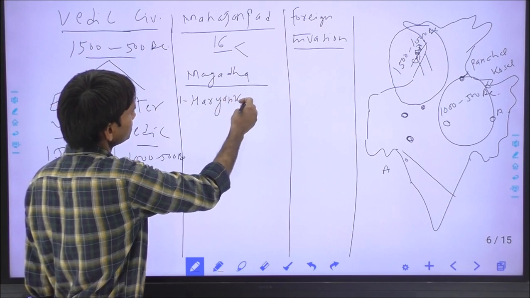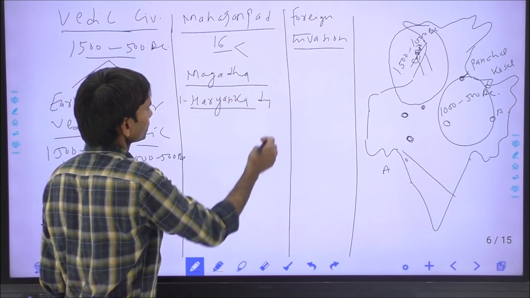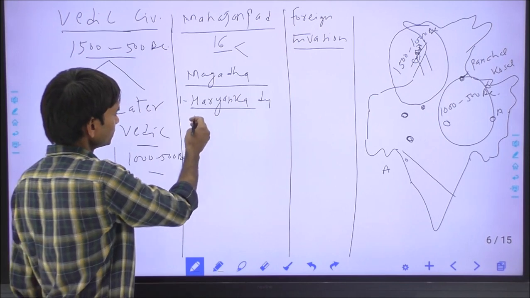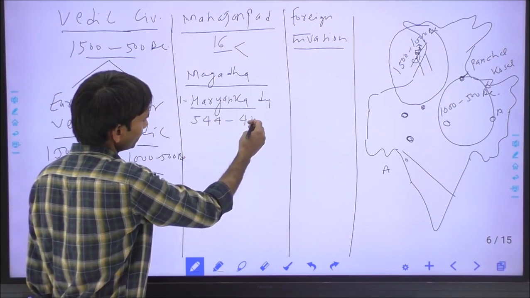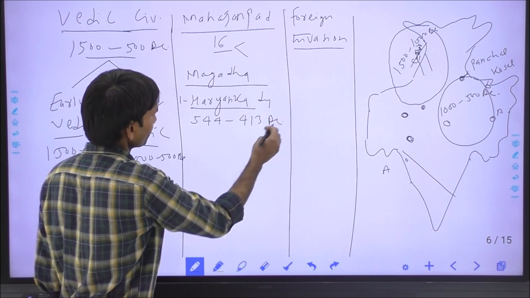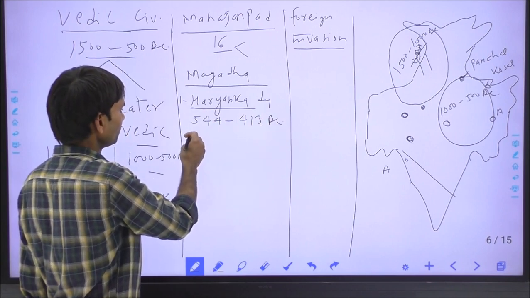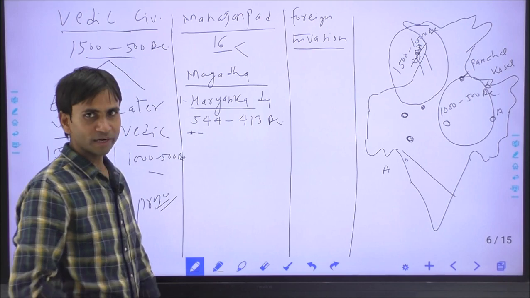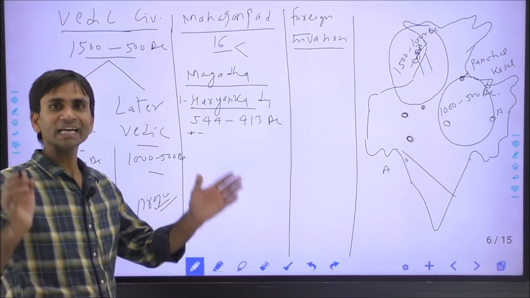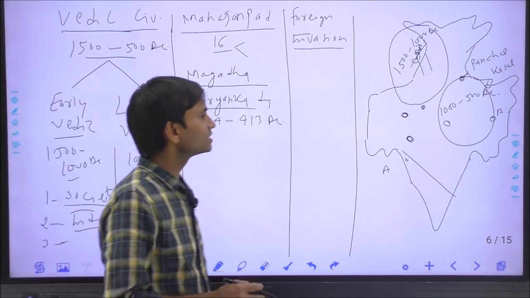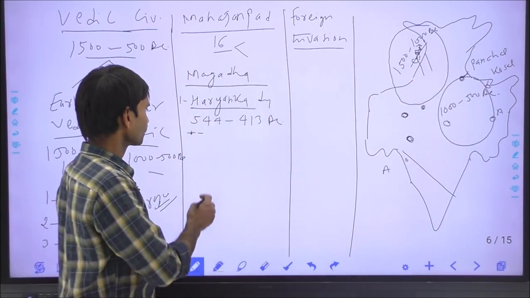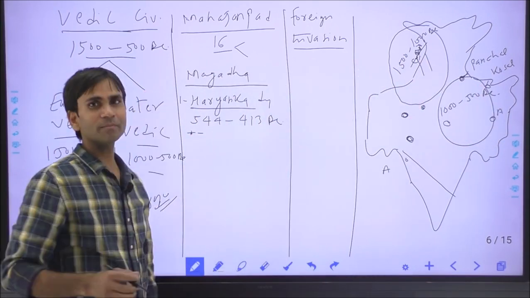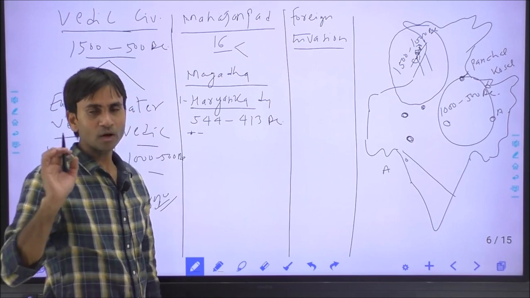Haryank dynasty was the first which ruled from the Magad during 554 to 413 BC. This was the Bimbisar, the first ruler who founded the Haryank dynasty and made Giriraj or Rajgir as its first capital, now in Nalanda district of Bihar, and who was succeeded by his son Ajasatru.